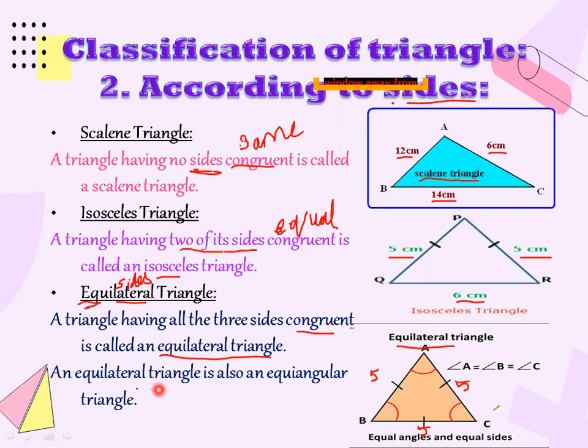But if you have any equilateral triangle, it is also equiangular. Now, equi means equal, and angular means angle. It means if you have any equilateral triangle, then its angles are also equal. If angle A is 60 degrees, then angle B is also 60 degrees, and angle C is also 60 degrees. So you will say that angle A is equal to angle B is equal to angle C. So in any equilateral triangle, the sides as well as the angles are equal.